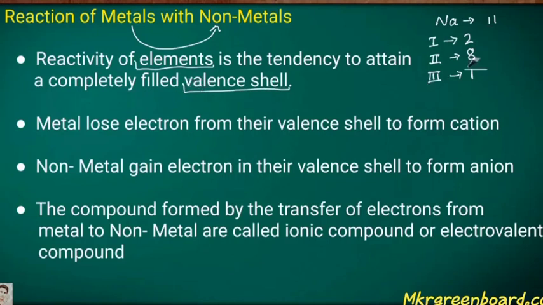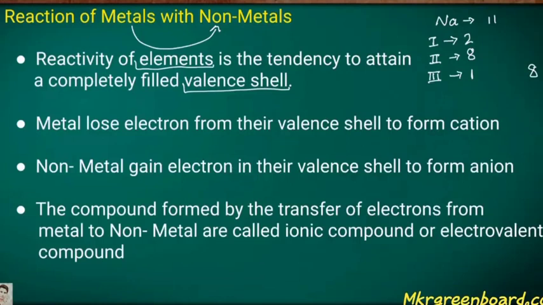So what does sodium do? Sodium loses 1 electron from its valence shell and gets a positive charge, so it becomes Na+. The tendency is to complete the valence shell. For completion of the valence shell, a total of 8 is required, but for sodium only 1 is there.